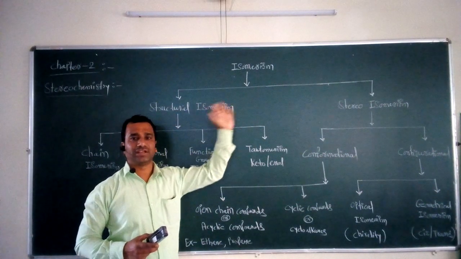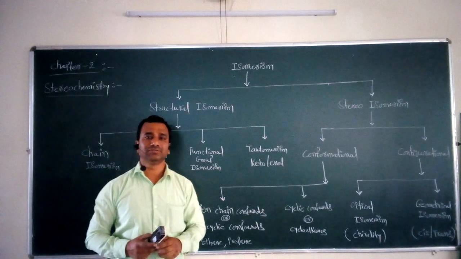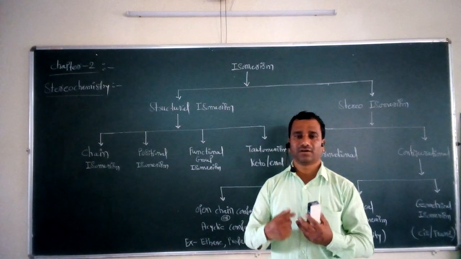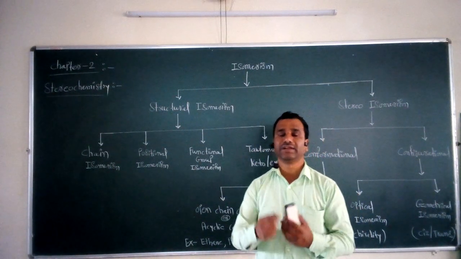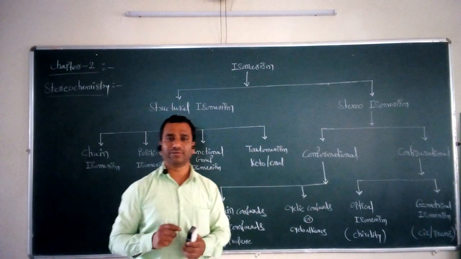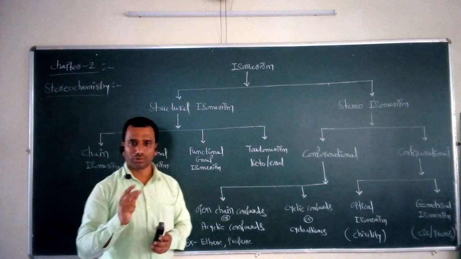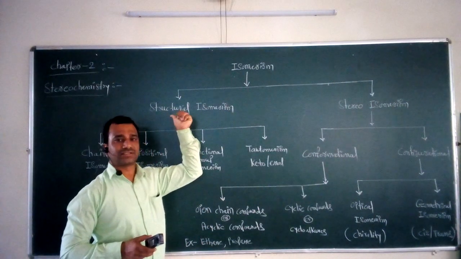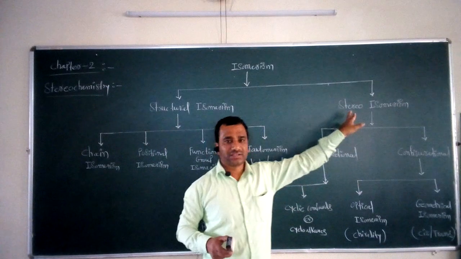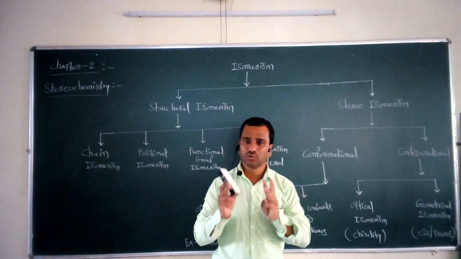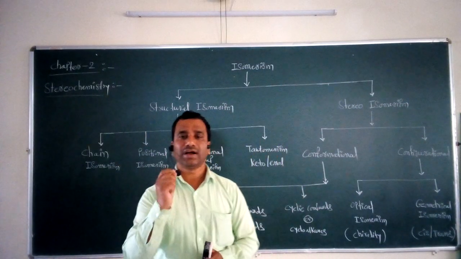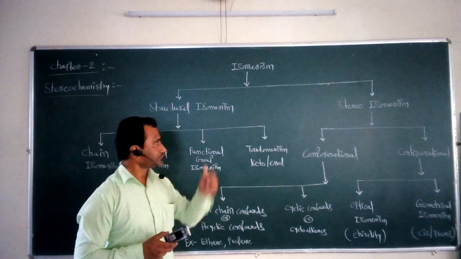Isomerism is broadly classified into two types, depending upon how we study the internal arrangement of the molecule, or the internal connectivity of the atoms present in a molecule. Depending upon that, isomerism is classified into two important types. The first is called structural isomerism, and the second is called stereoisomerism.